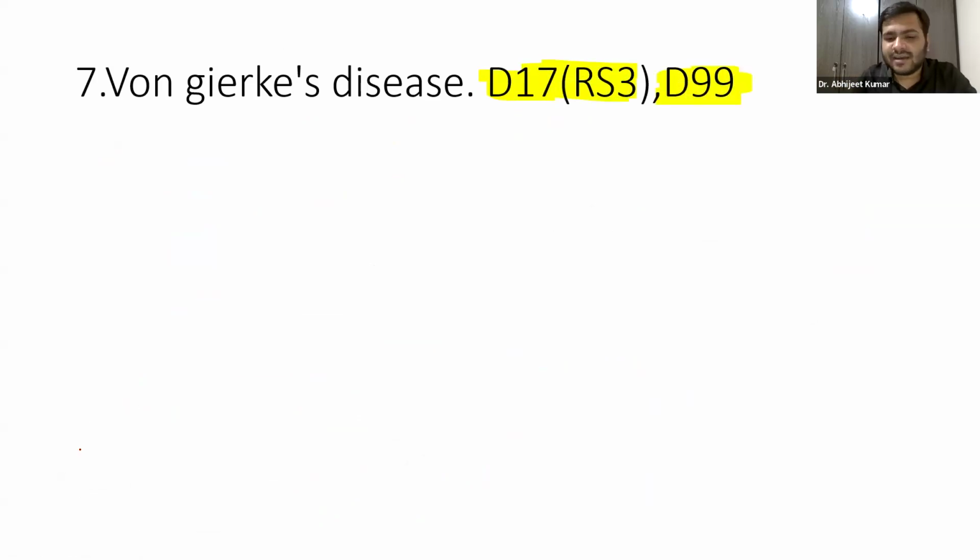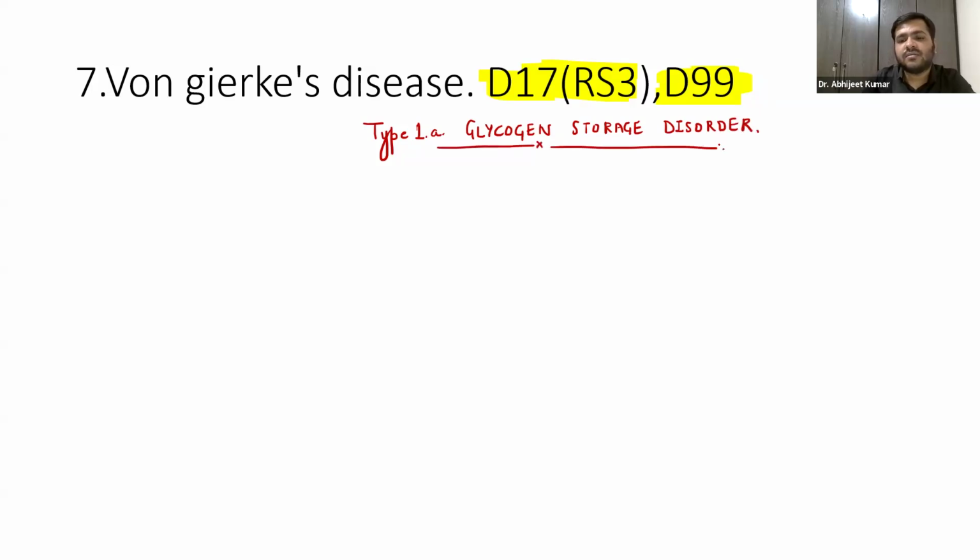Von Gierke's disease is also known as type 1A glycogen storage disorder. Now, remember, guys, it is the most common glycogen storage disorder, right?